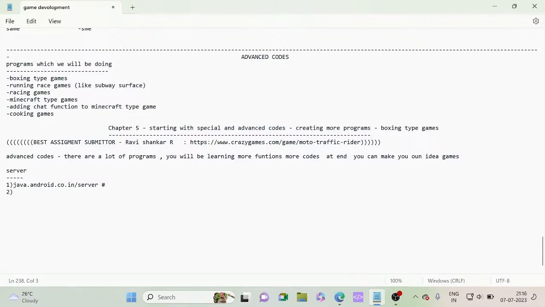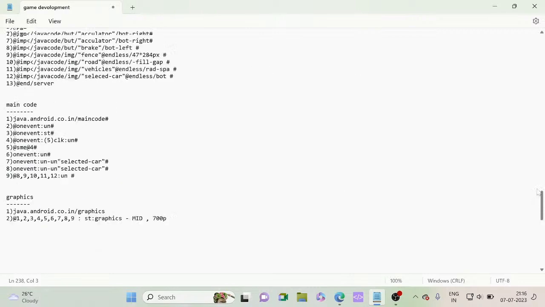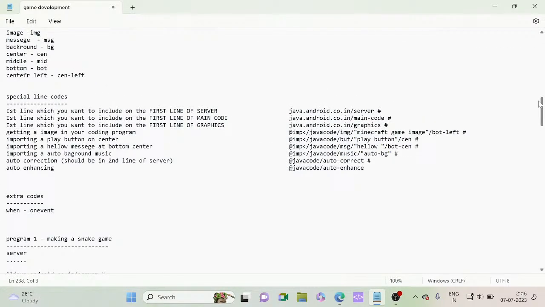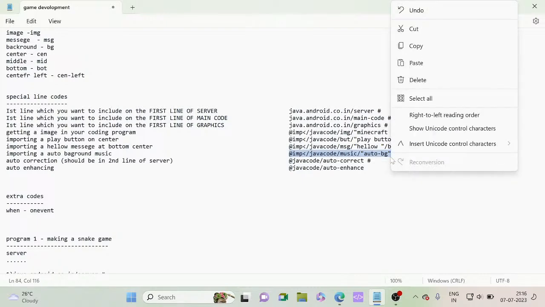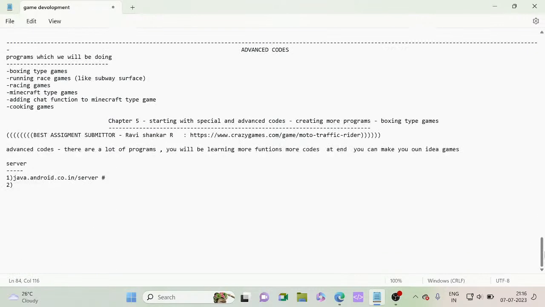The second line for us is an auto enhancing type of game. Next, we need an auto background. We need a background music, so that also we can put there. We can just import a background music. If we do not import it, it will be auto enhanced, but if imported, the good music will be imported into the background, like Ravi Shankar has done in the last class.